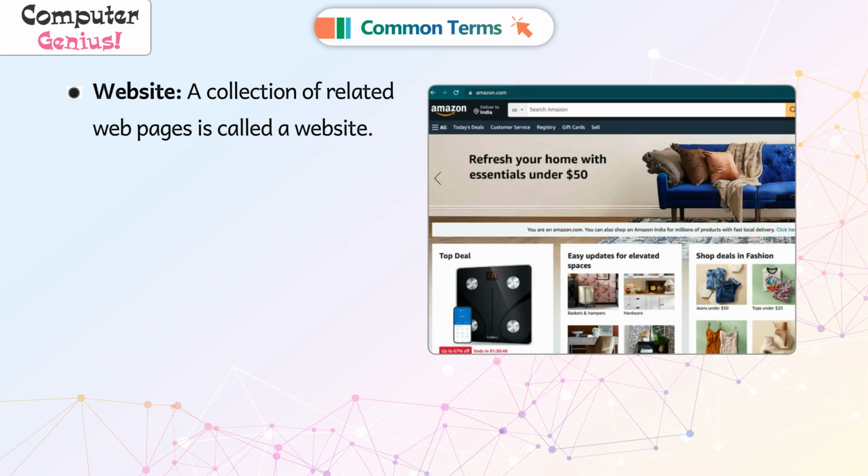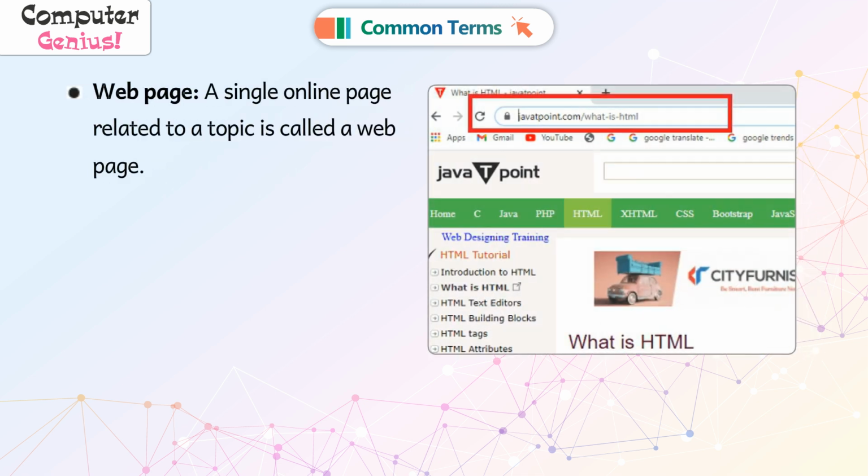Website. A collection of related web pages is called a website. Web page. A single online page related to a topic is called a web page.